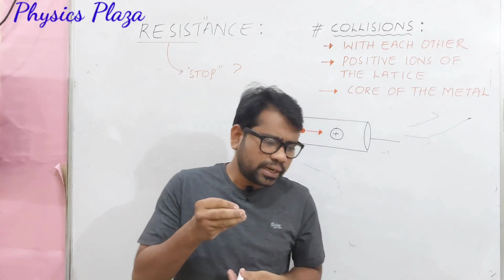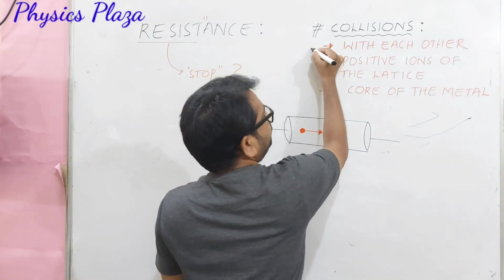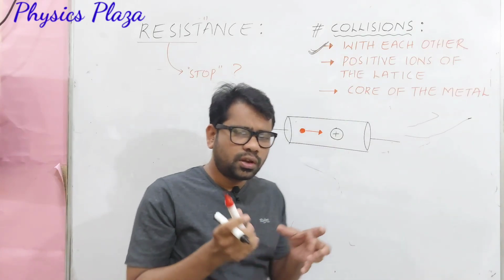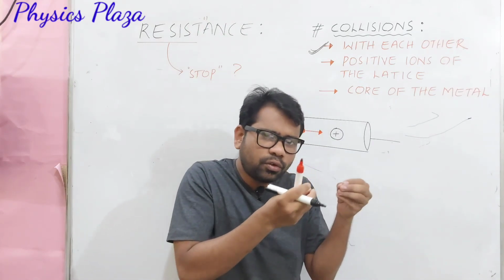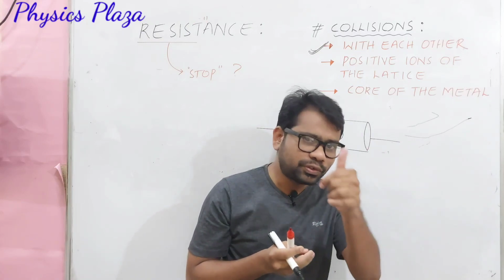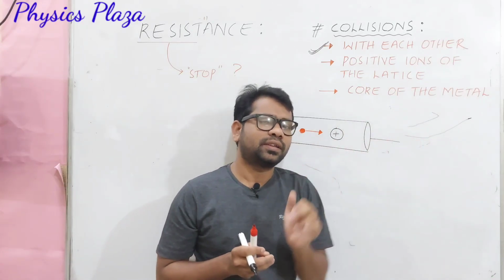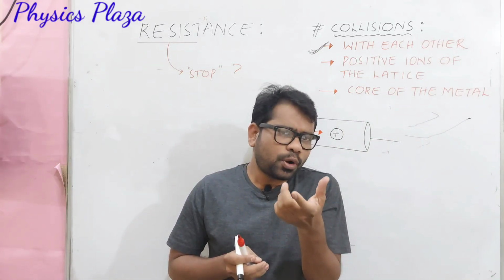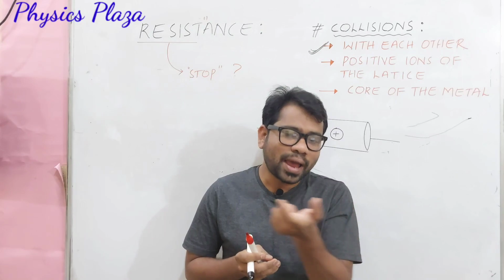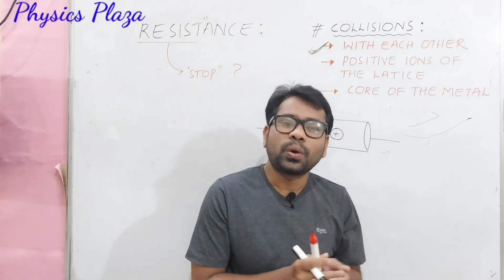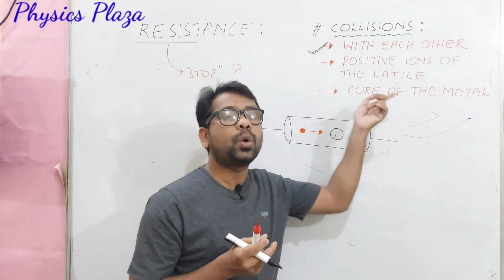As we know, in a conductor plenty of electrons are present. So the first thing is that the electrons will collide with themselves. Whenever they collide, for a while they will be stopped, and again they will be moving. That's the first reason. The second reason is that they will collide with the positive ions of the lattice. We know that in a conductor the positive ions are fixed in their locations, whereas the charges are moving. So as they move, definitely there will be some collisions with the positive ions of the lattice. And the third is collisions with the core of the metals.